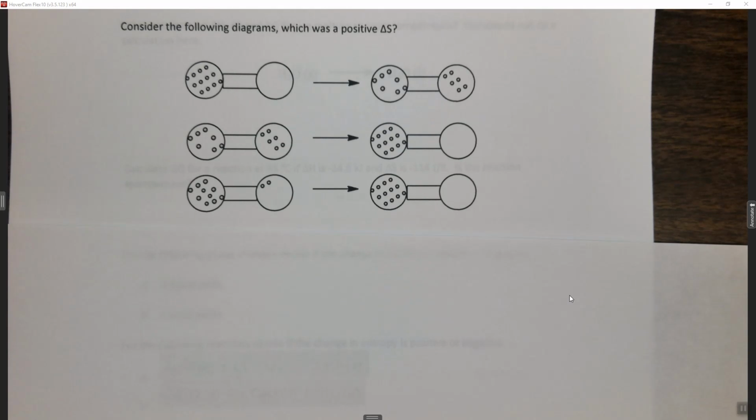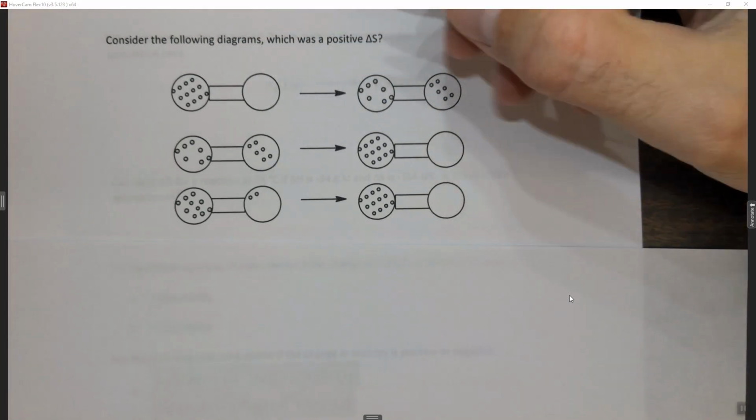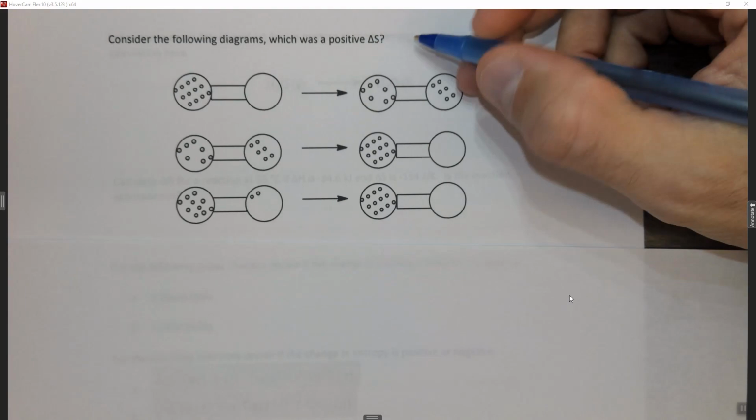The question says, consider the following diagrams. Which has a positive delta S? And we have kind of a before and after. So delta S is change in entropy.